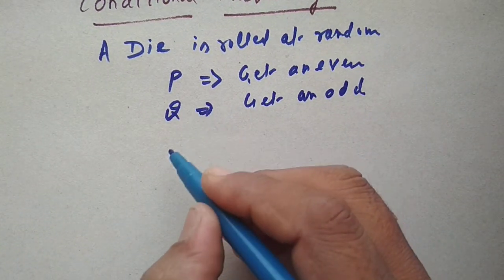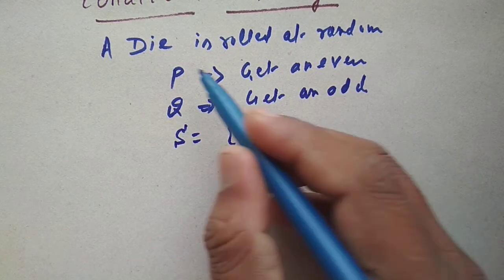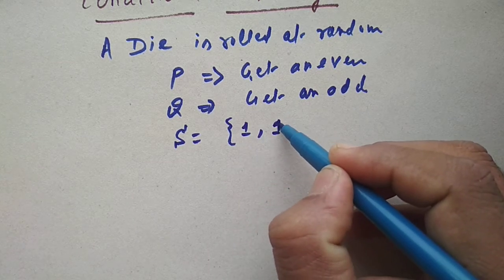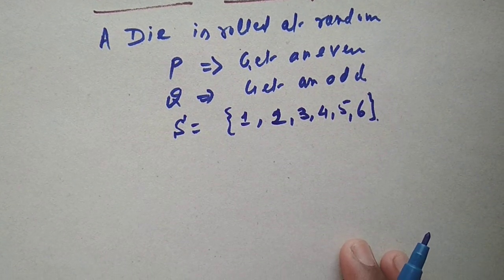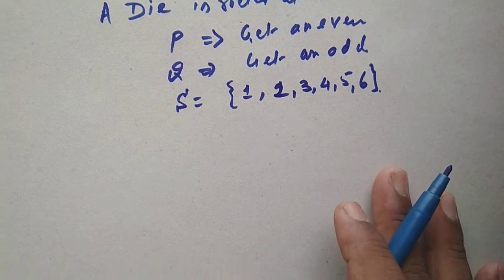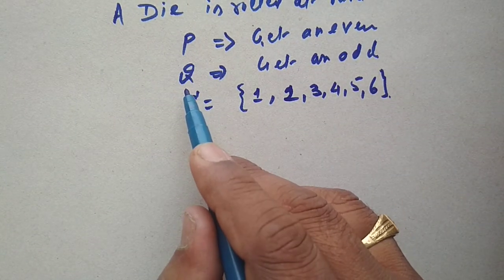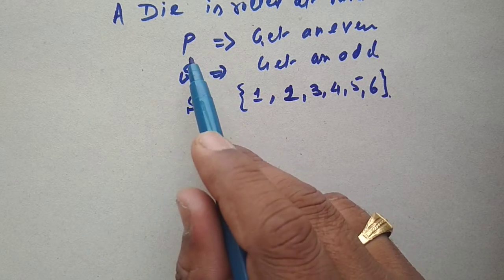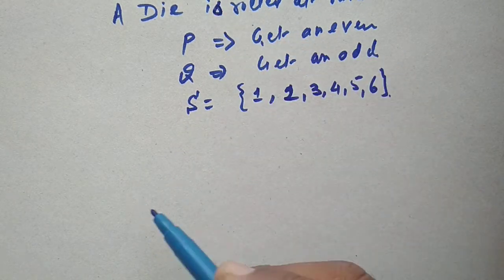Now, what is conditional probability? It is very clear that the sample space S, when a die is rolled at random, is nothing but 1, 2, 3, 4, 5 and 6. These are the numbers shown by the upper face of the die. Now, it is clear that P union Q is equal to S, and P intersection Q is phi, so the events are mutually exclusive. But what is conditional probability?